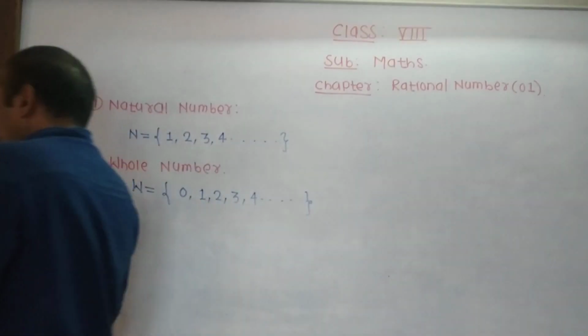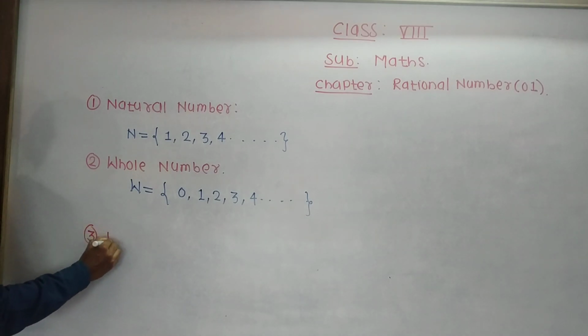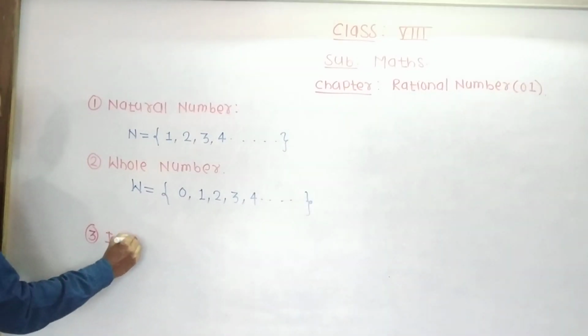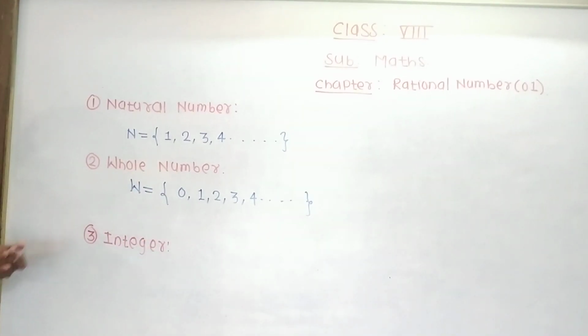After that, third is integer. What do you mean by integer?